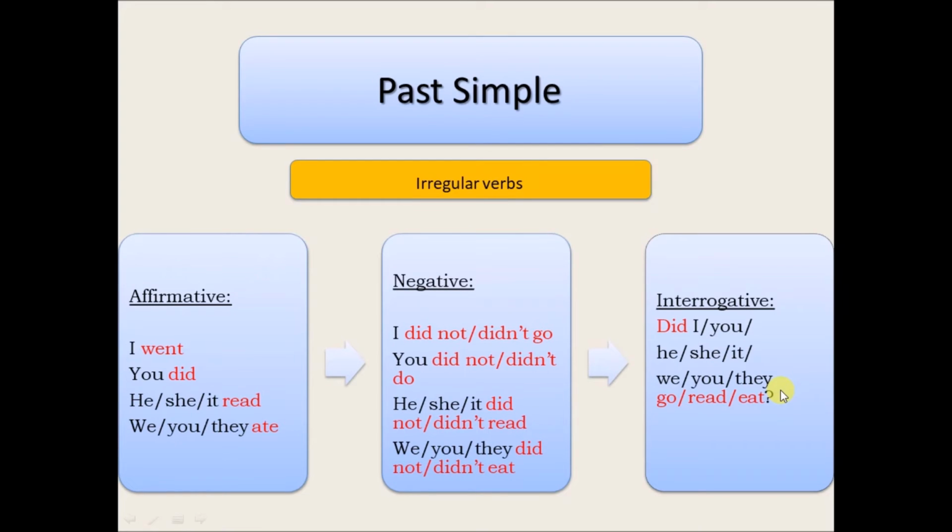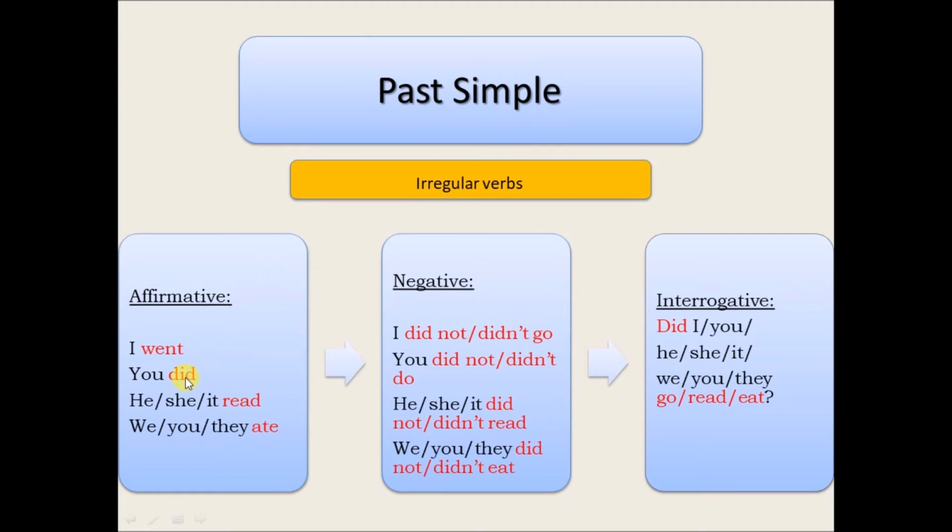Now, past simple, but for irregular verbs. Why are irregular verbs called irregular verbs? Because they form the past simple in an irregular way. They change the word. Let's see. Affirmative. I went, which in the present is I go.